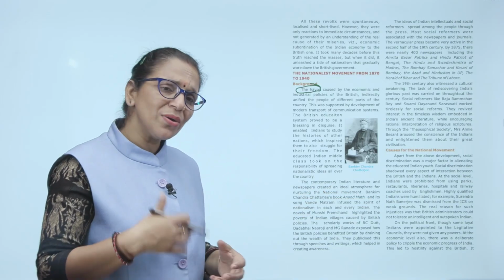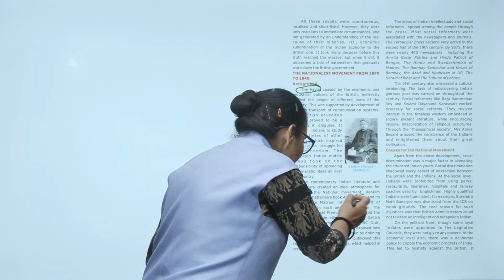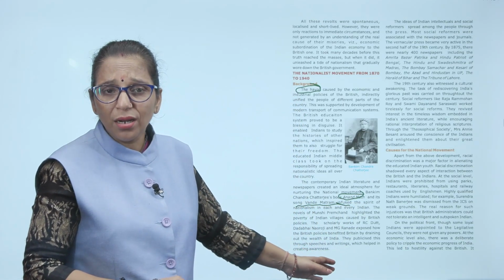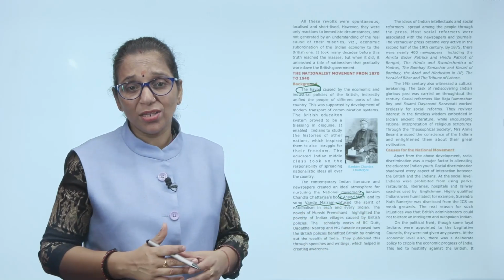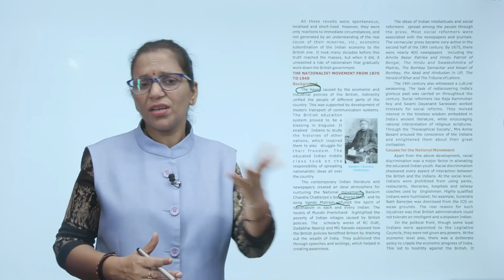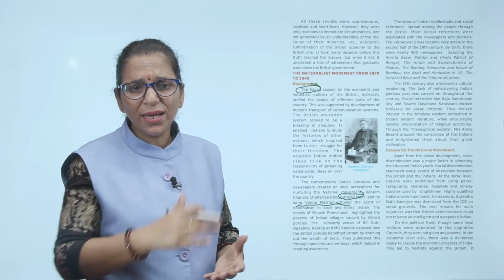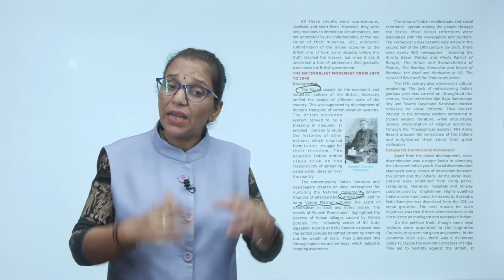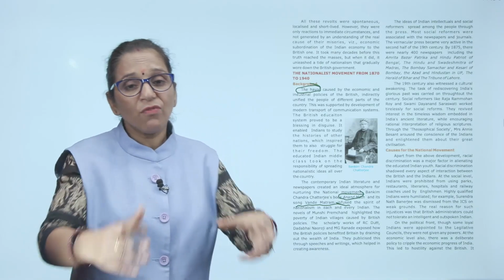Then contemporary Indian literature and newspapers also created awareness and an atmosphere of nationalism. Bankim Chandra Chatterjee's book was Anandmath, and its song became the national song of India, Vande Mataram. It infused the spirit of nationalism among the Indians. The novels of Munshi Premchand highlighted the poverty of Indian villages, which was caused only by the British policies. So somewhere the literary work or the literature of Indian writers helped and paved the way to the nationalism of India.